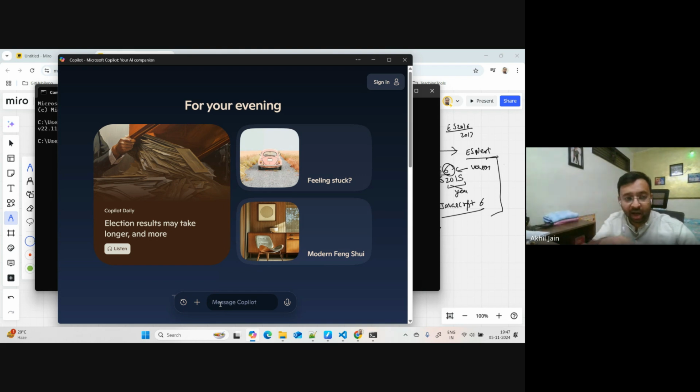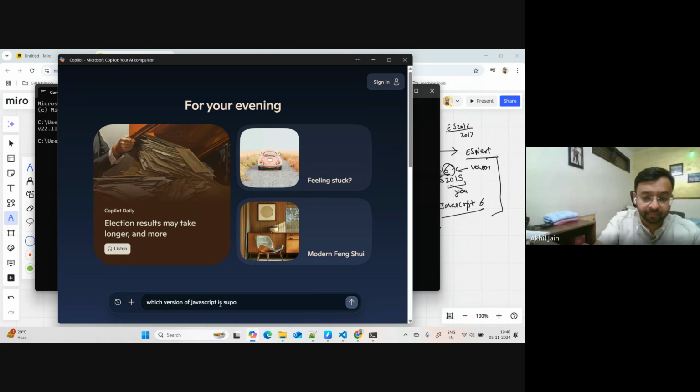I don't know if there is a command to check that, but we can check on Copilot. I can ask it: which version of JavaScript is supported by Node.js version 22.